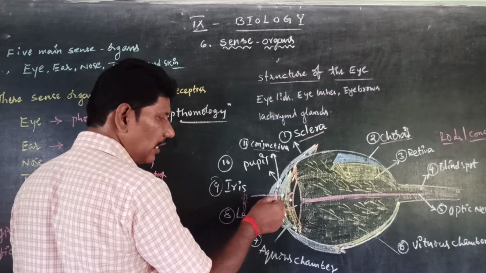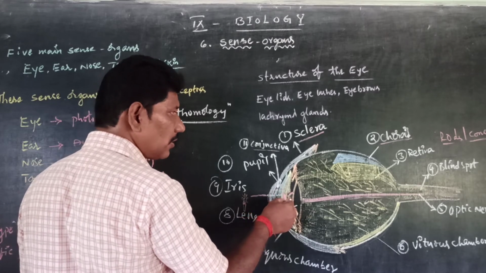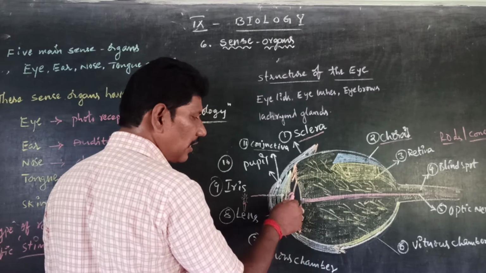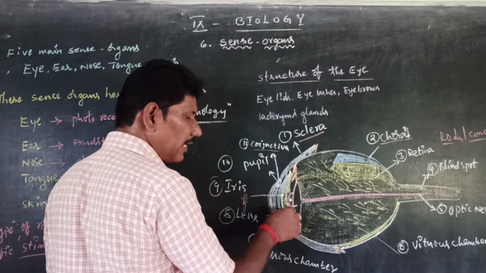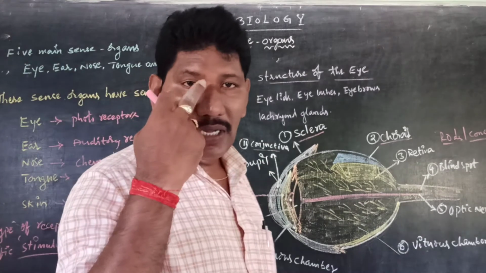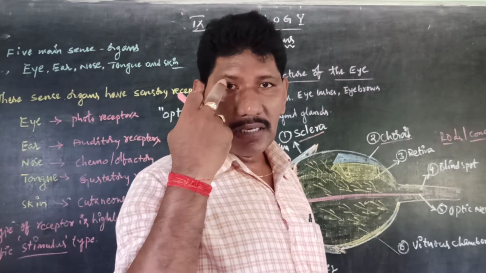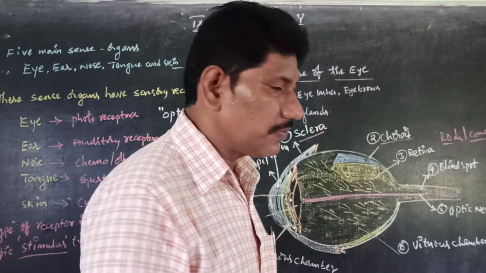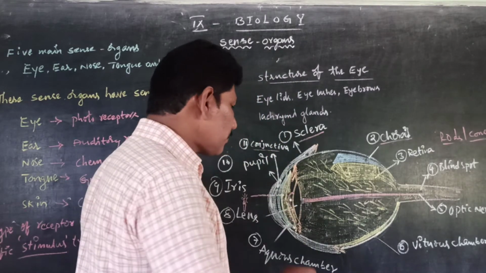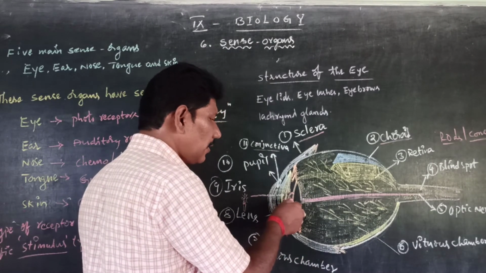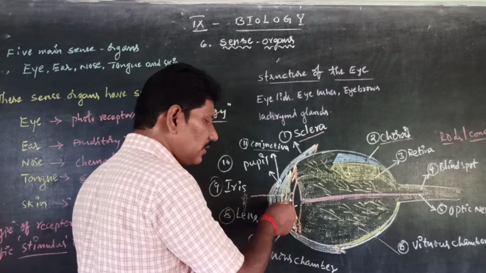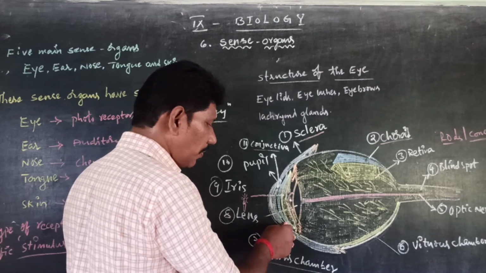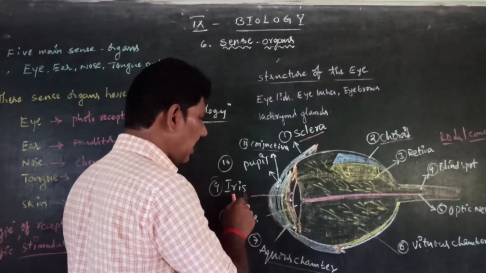When the light falls on the conjunctiva, it goes to the sclera. Next, it goes to the choroid layer. Next, it falls on the iris, the black or brown colored part of the eye. There is the white part and the brown part, and in the middle we have a small dot-like structure. This is the external structure of the eye. See, this is called the pupil, this is called the iris, and this part we call the aqueous chamber.